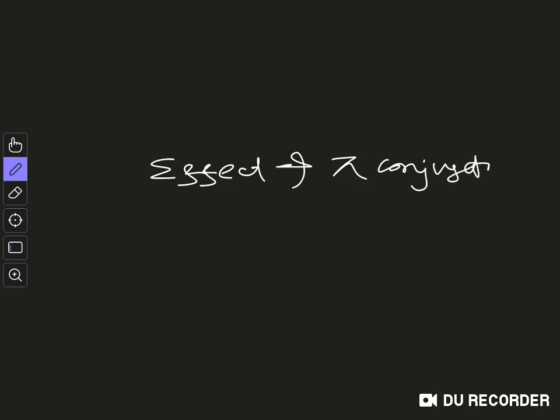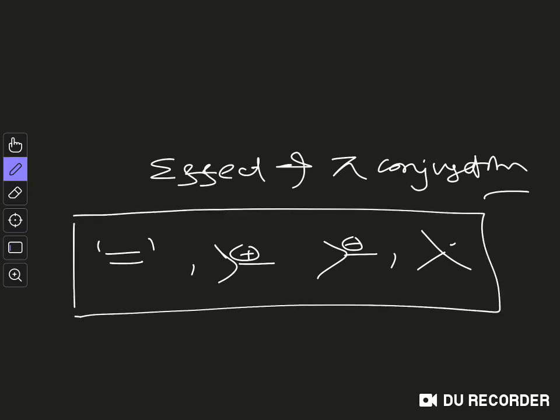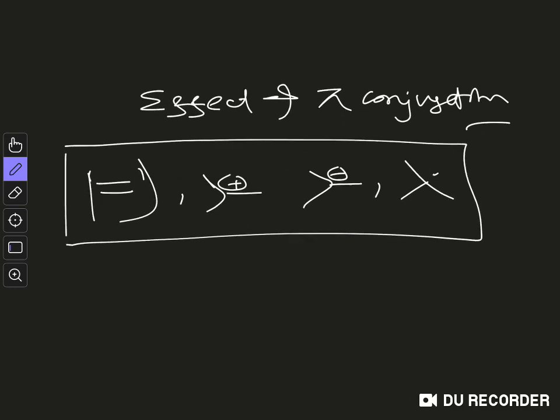So in this video I will discuss the effect of pi conjugation. Effect of pi conjugation on what? On the pi system, that is, what will happen to the other systems like carbocation, carbanion, and the radical. So in this video I will discuss the effect of the conjugation on all these intermediates and on the pi system, how this conjugation stabilizes or destabilizes these systems.